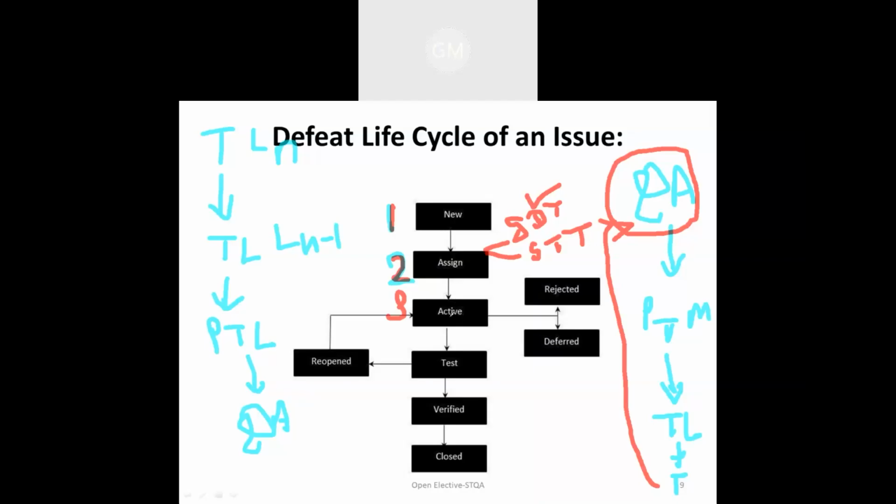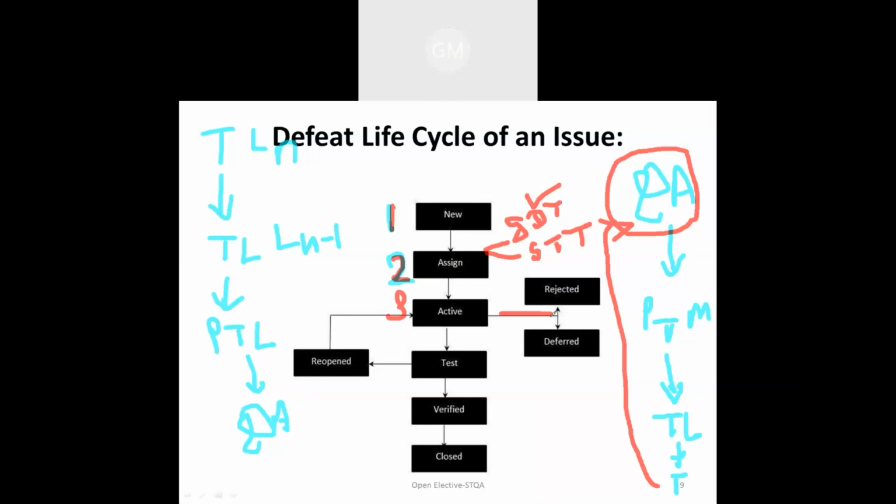Now, after identifying, the defect will be activated and handled, and it is going to be fixed in the active stage only. Whenever it is going to be fixed, it is first of all going to check, as the arrow shows here, whether it is a repetitive defect or whether this defect is not going to hamper your system.